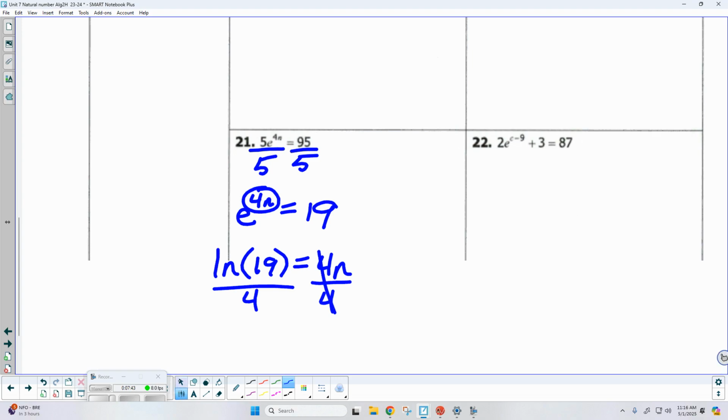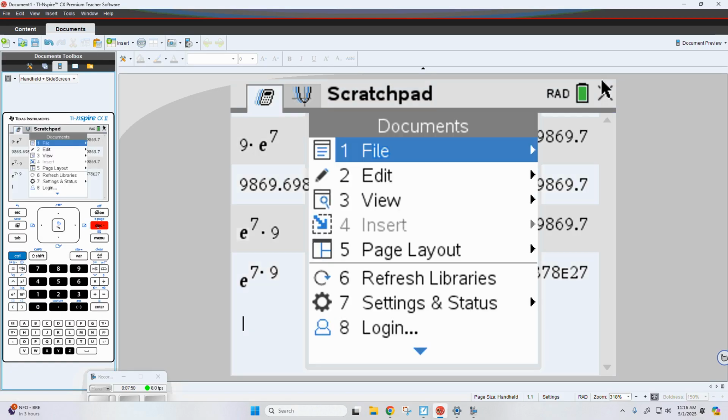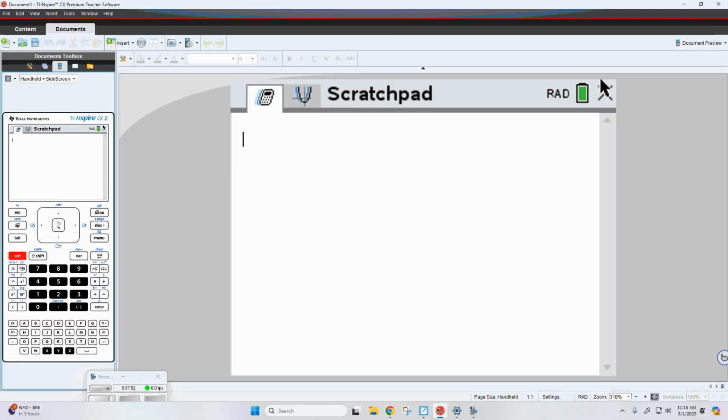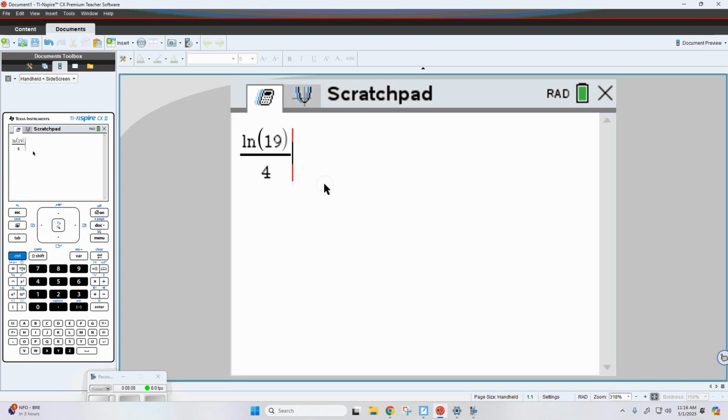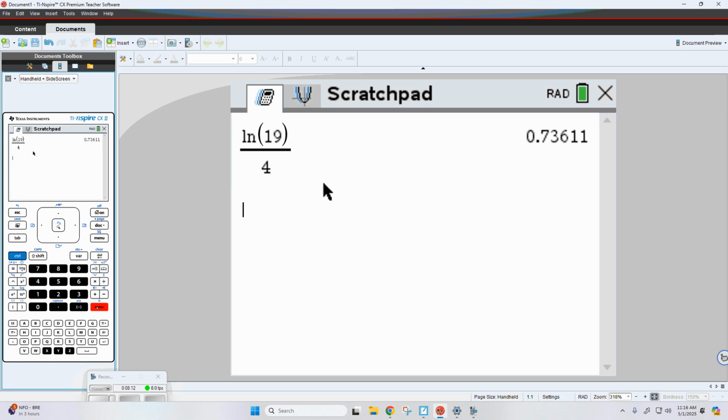Okay. So now I'm going to turn my attention to the calculator. I'm going to go ahead and type in exactly what I've got. I like to hit Control Divide if I've got a fractional value. So up top, I'm going to hit Control e to the x. This was the natural log of 19, and then we're going to divide that by 4. So the natural log of 19 divided by 4, I'm getting that n should be, let's say, 0.74.